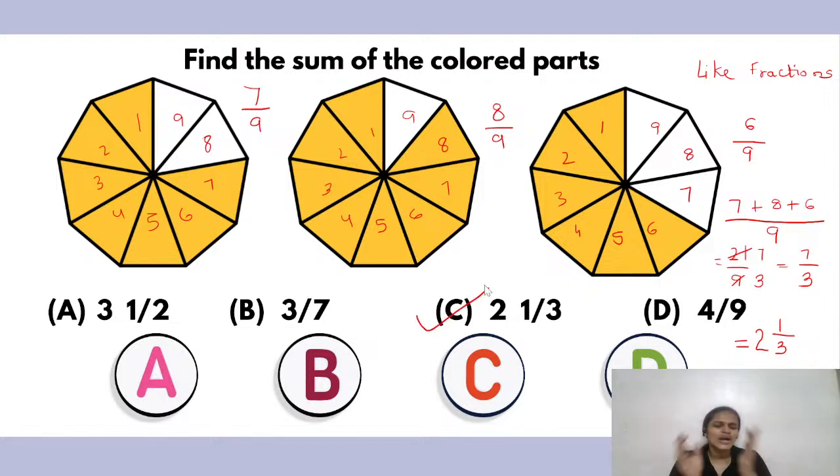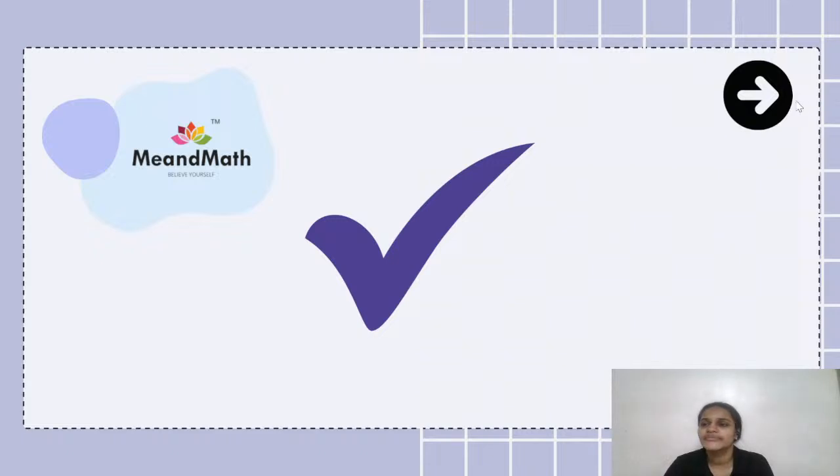Answer C. Congratulations. Very good, my lovely children. All are really, really smart. Answer is C. Amazing. Good job, children. That was really amazing. I hope everybody understood how we got 2 and 1 upon 3. Cool. That was an absolutely wonderful job done by all my children.